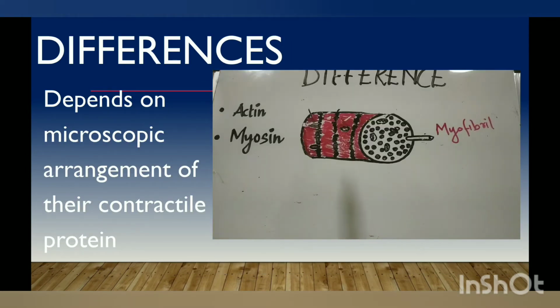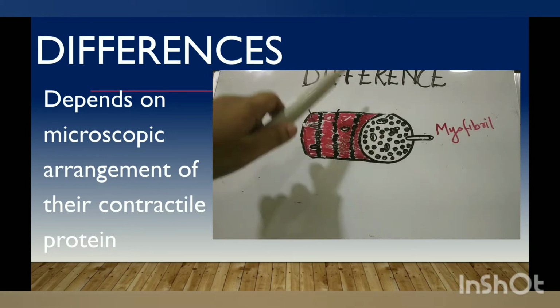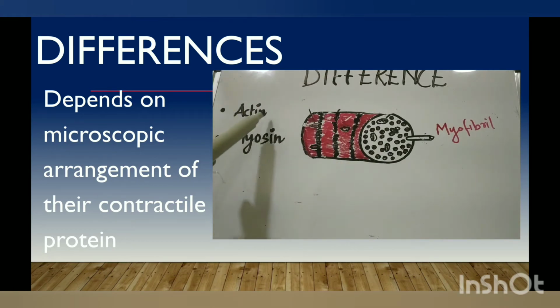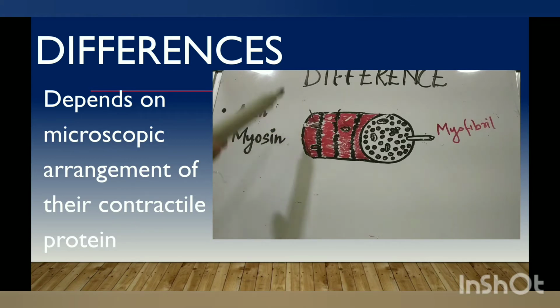So we have already discussed the common properties of these muscles. Now we will discuss the difference between these muscles. The difference is due to the difference in the arrangement of the contractile proteins, that is, actin and myosin. These are making the muscles different.